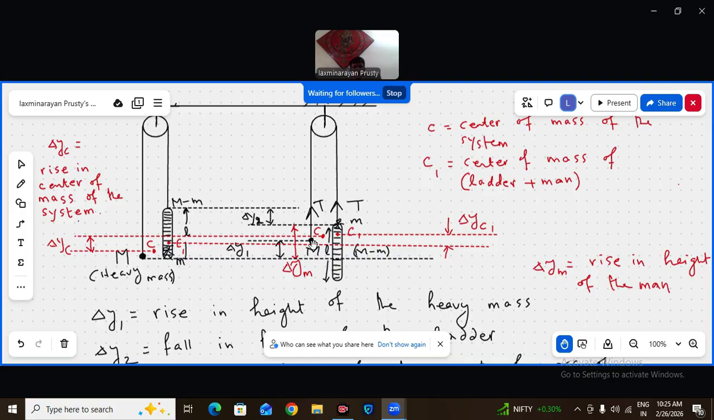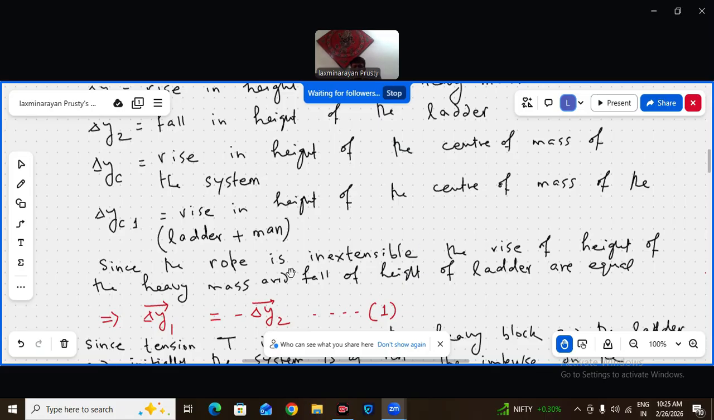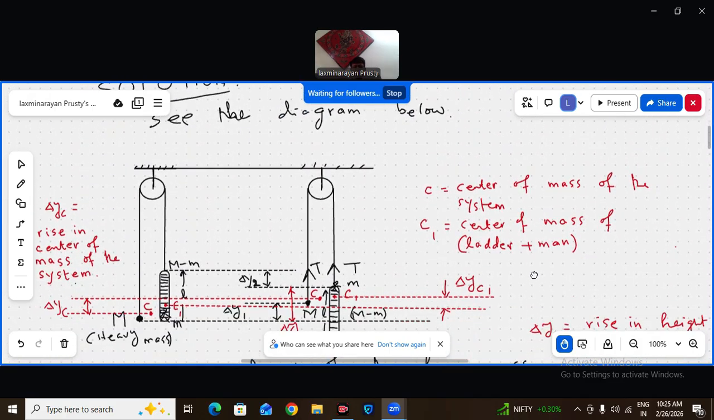Both means what? Both the heavy block as well as the center of mass of the ladder and man system will rise the same height, because the same impulse is acting, and initially both of them have the same velocity, zero velocity. Yes or no? So since the rope is inextensible, the rise of height of the heavy mass and the fall of height are also equal. And one more thing you observe,